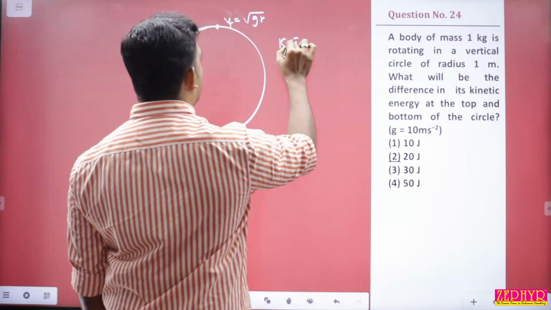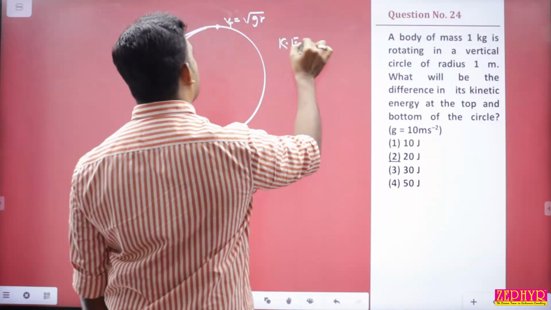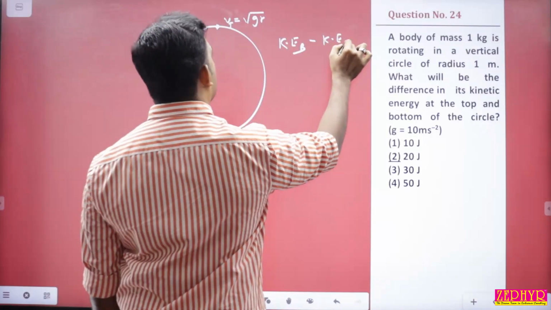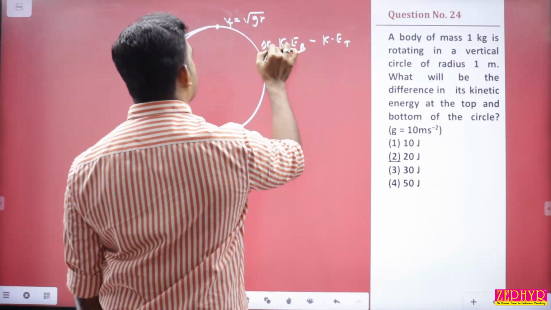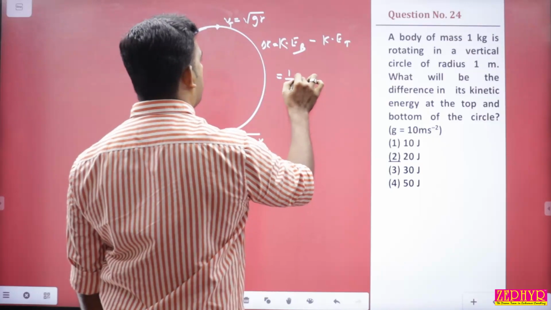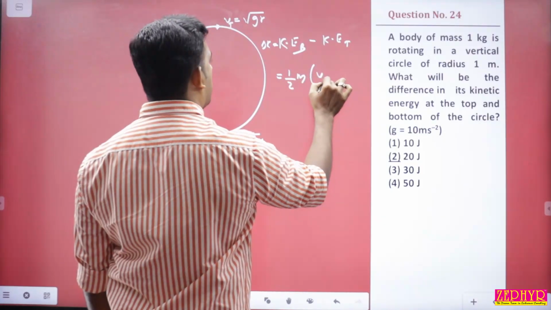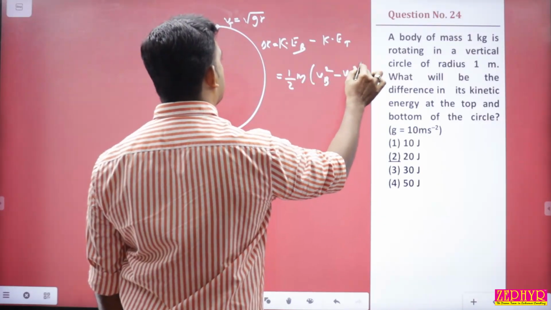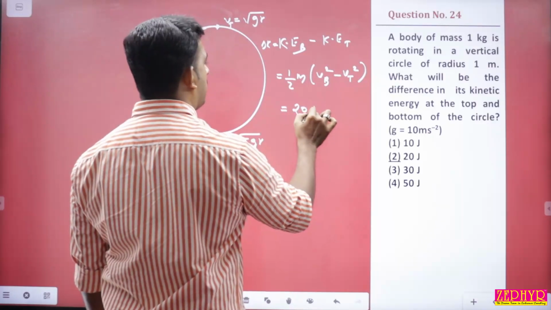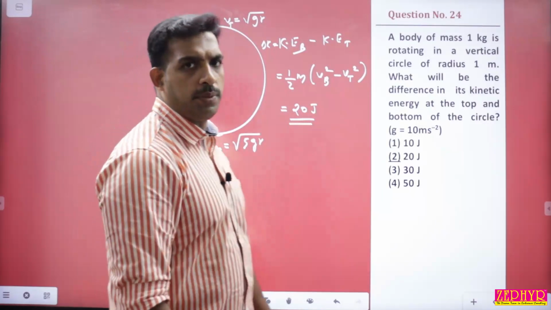So we'll take the bottom point as the larger value minus the top, that is delta KE. So it is half into m into VB square minus VT square. Simplify this, we'll get the answer as 20 joule. Correct. Answer is option 2.